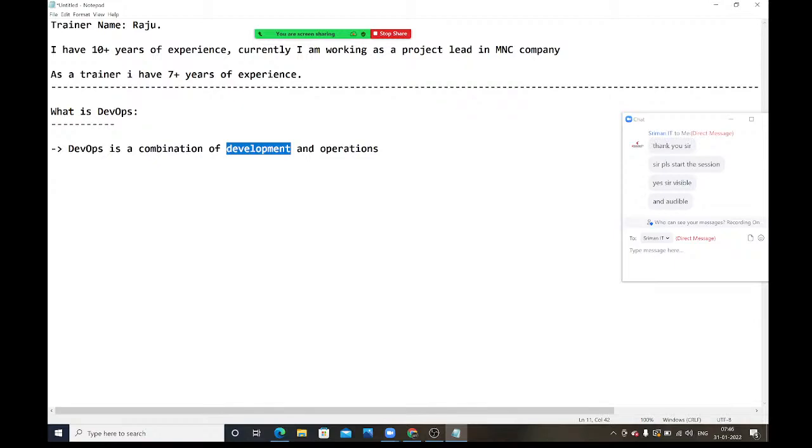Here, in this statement, mainly we have to know about three things: what is development, what is operations, and whether as a DevOps engineer I need to work on these two. First, tell me what is development. Please respond.